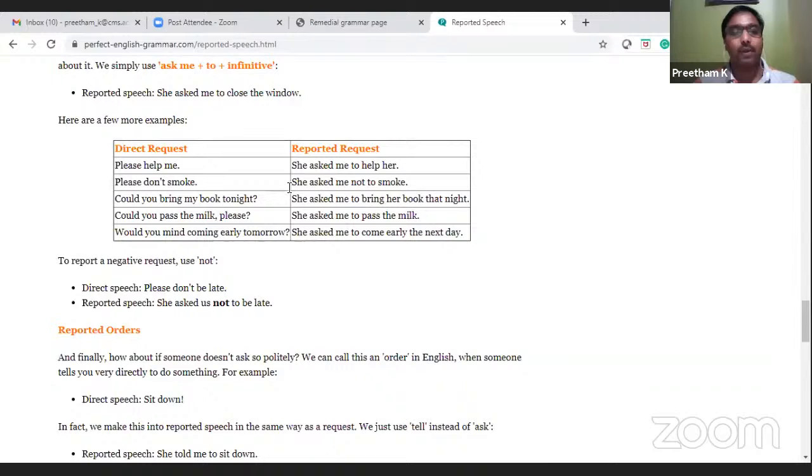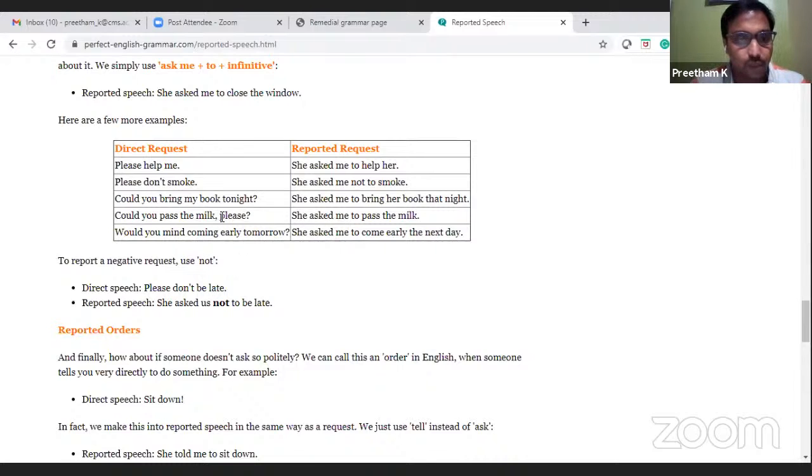Please help me. She asked me to help her. Please don't smoke. She asked me not to smoke. Could you bring my book tonight? She asked me to bring her book that night. Could you pass the milk, please? She asked me to pass the milk. Would you mind coming early tomorrow? She asked me to come early the next day.